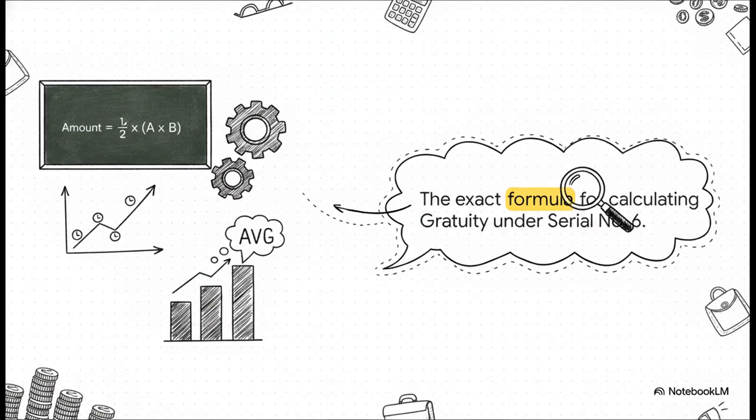Now, what's really interesting about this is the specific formula for those other employees under Serial No. 6. For folks retiring, becoming incapacitated, or terminating employment, their deduction is the absolute minimum of 3 things: the actual gratuity received, the central government's notified limit, or the specific formula, 1/2 multiplied by A times B. A is the average salary for the 10 months immediately preceding the event, and B is their completed years of service. It's a very precise calculation, and you have got to get those variables right every single time.